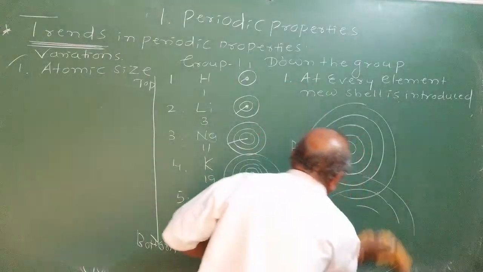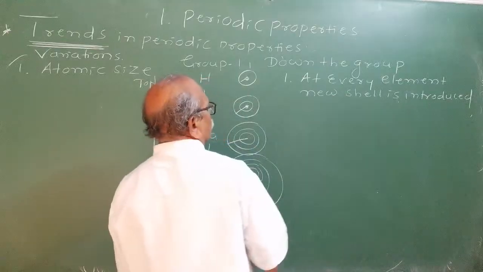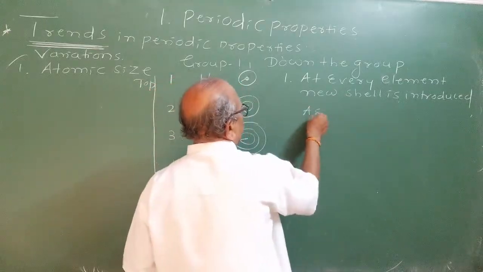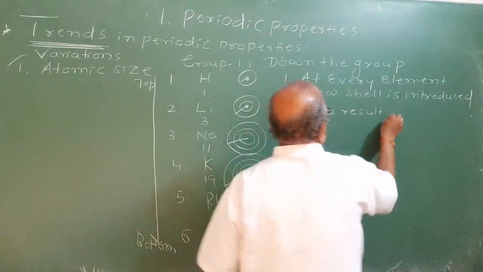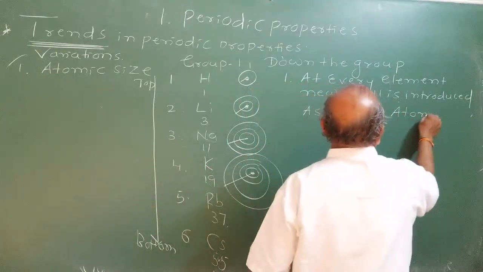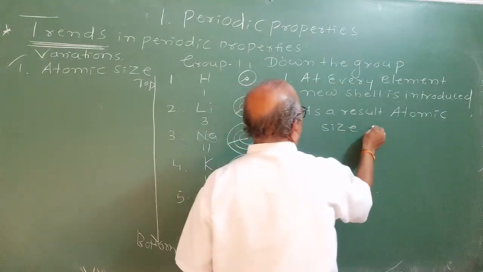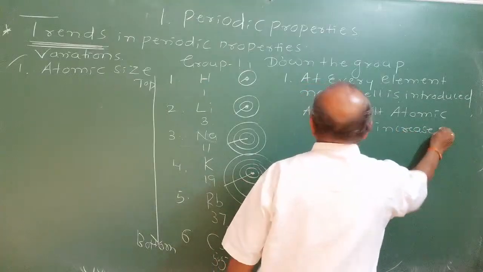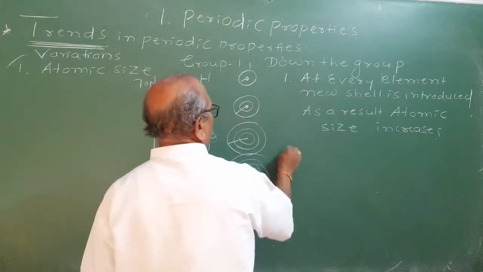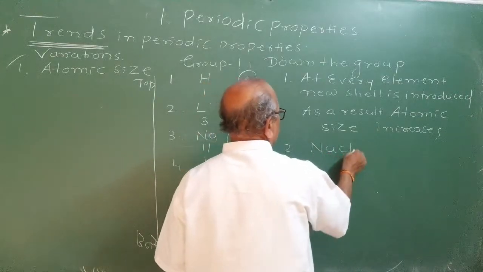Let me rub this, just for your understanding. I have shown you here. A new shell is introduced. As a result, atomic size increases, isn't it? First shell, second shell increase, and nuclear charge also increases.